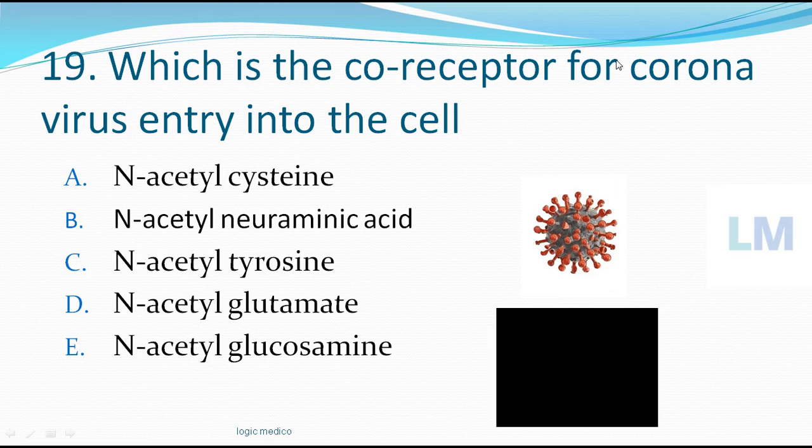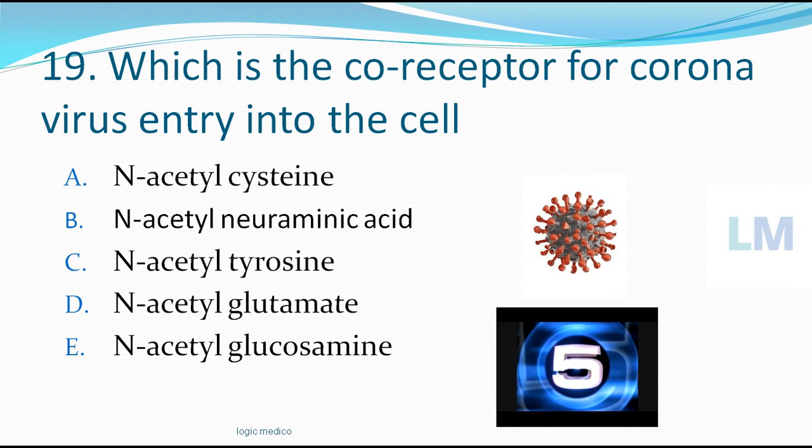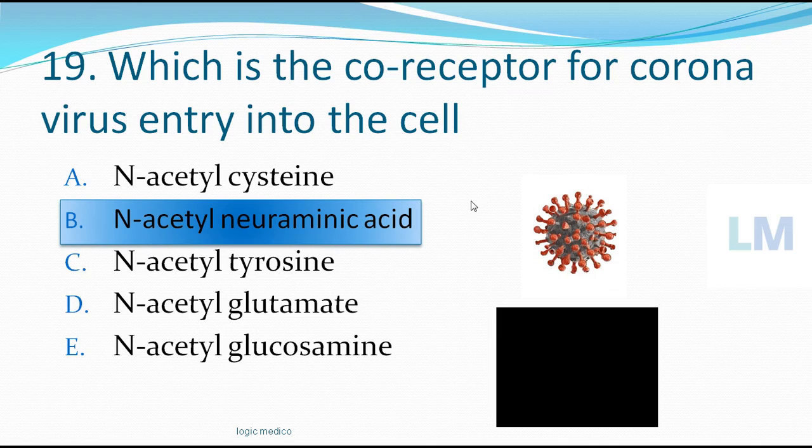Which is the co-receptor for the coronavirus entry into the host cell? The co-receptor other than the actual receptor ACE2 you already know. Other than ACE2, what is a co-receptor? Options: N-acetyl cysteine, N-acetyl neuraminic acid, N-acetyl tyrosine, N-acetyl glutamate, N-acetyl glucosamine. So N-acetyl is common. These are the other options you have to look into. Time starts now. Time is almost up. Okay. The answer is N-acetyl neuraminic acid.